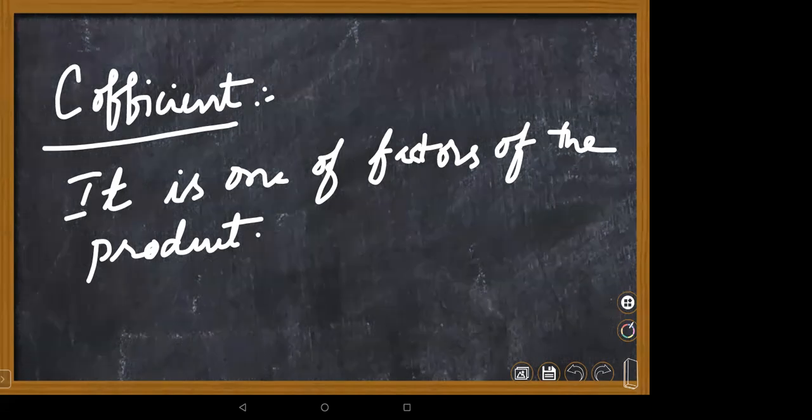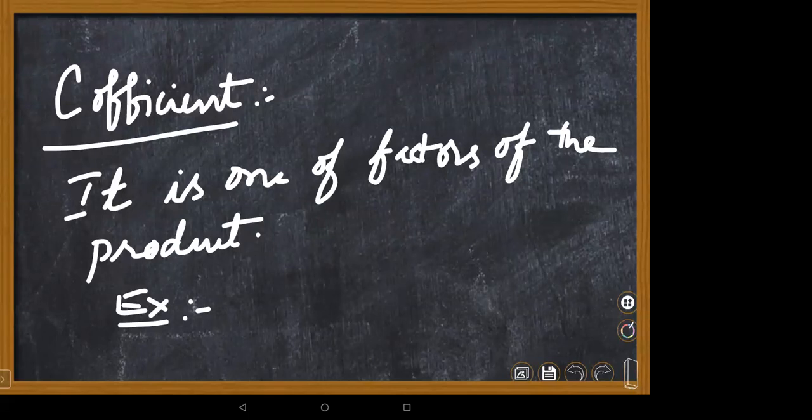Suppose, let me give examples with the coefficient. You have to write them, children. Coefficient, numerical coefficient or coefficient, both are very similar. For numerical coefficient, particularly we are taking the number part. Suppose 5x. What is the coefficient of x in 5x, children? 5.